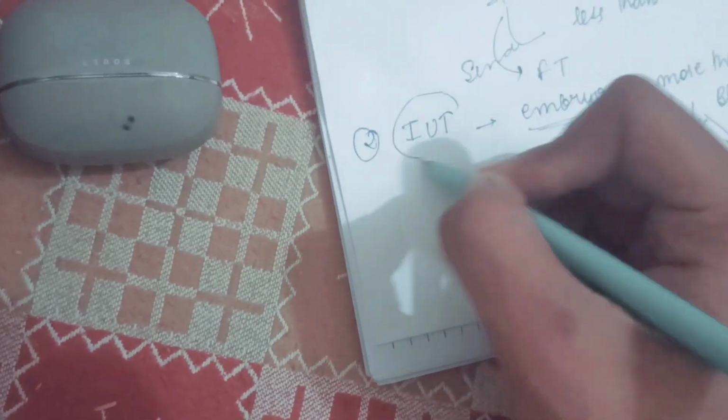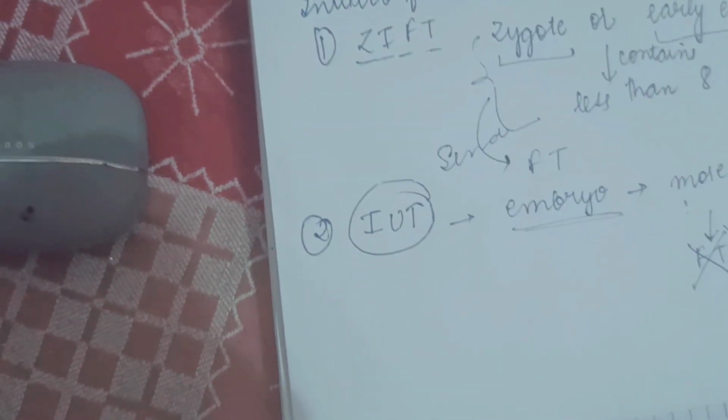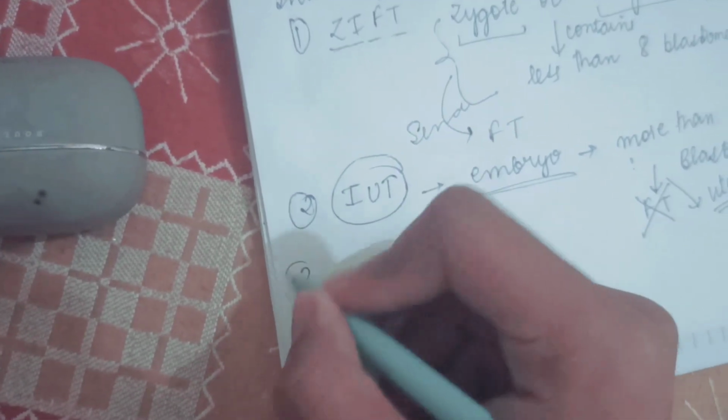That is what is known as intrauterine transfer.